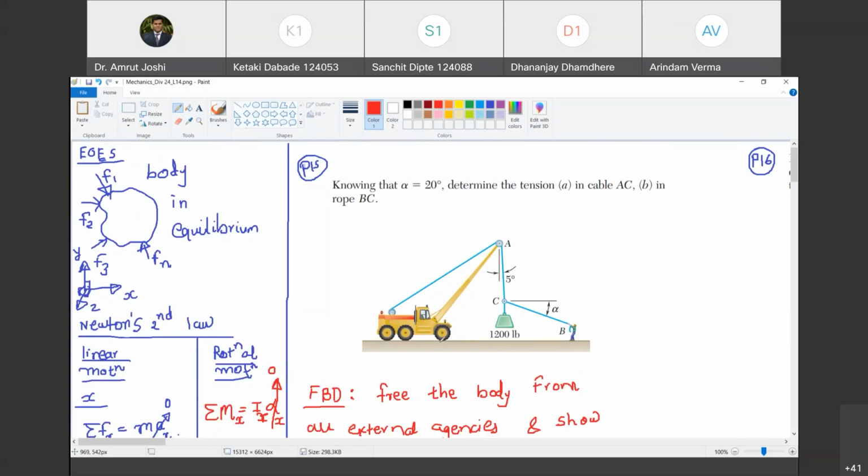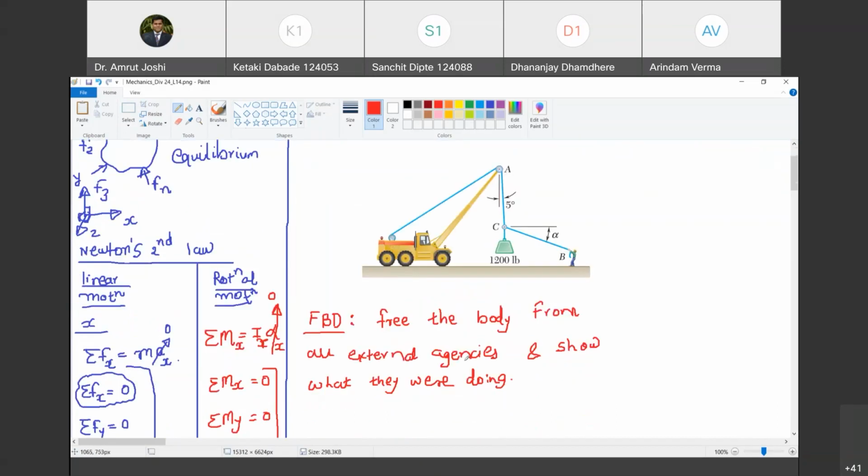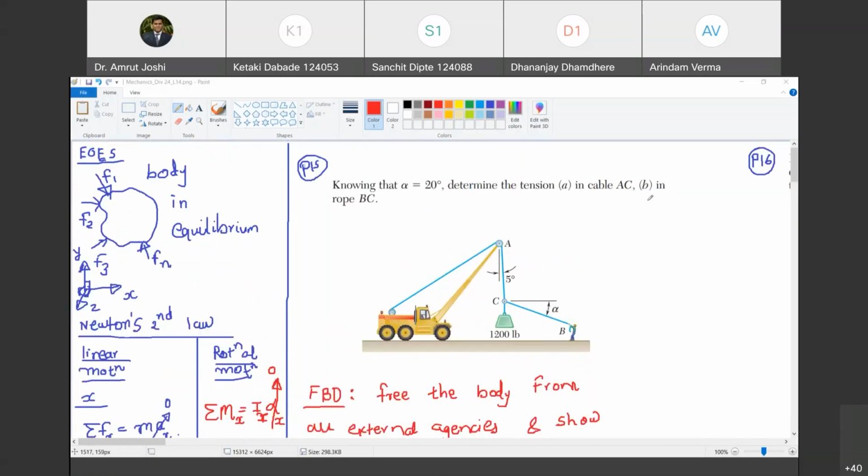What should I consider as a body in order to answer the questions that have been asked? That is the intelligence. Are you with me? So we first have to choose what I perceive as a body of which I make the free body diagram, and then if I apply the equations of equilibrium to that free body diagram, I will get the answer to the question asked. Therefore, it is important to choose what we call a body. Are you with me? Yes, sir.